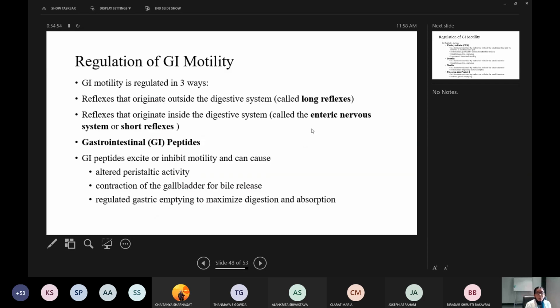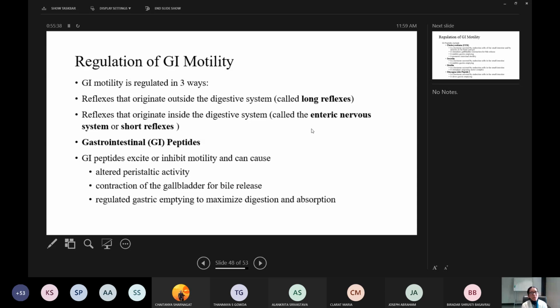Now coming on to the regulation of gastrointestinal tract motility, how is this regulated? This is regulated mainly in three ways. Reflexes, many of which I told you about while taking motility, originate outside the digestive system. Those are called long reflexes, like vasovagal. The reflexes controlled by the vagus nerve are the long reflexes. They originate outside the digestive system, and reflexes that originate inside the digestive system, through the enteric nervous system, are called